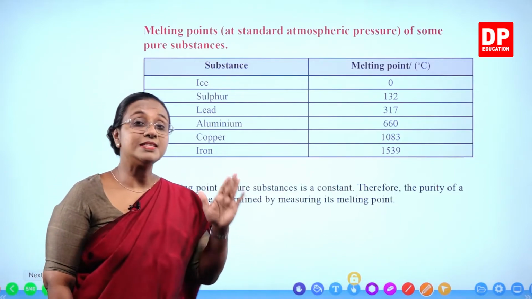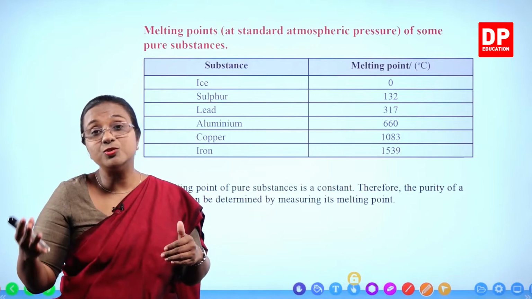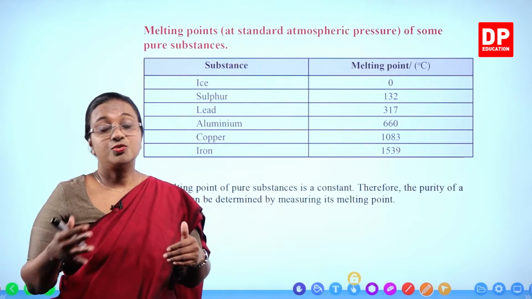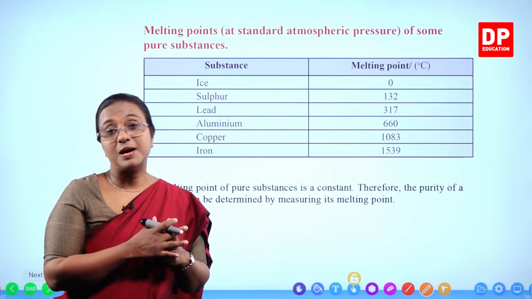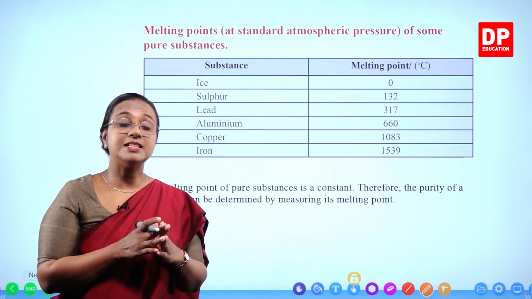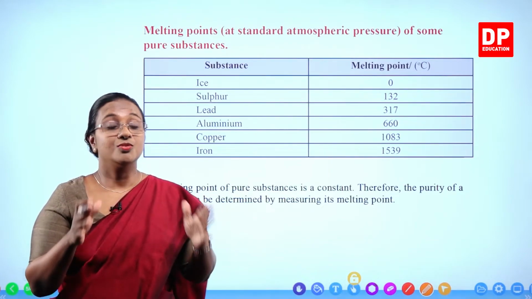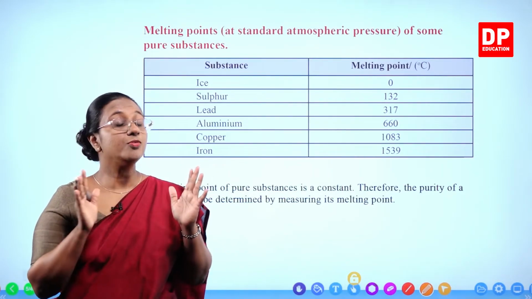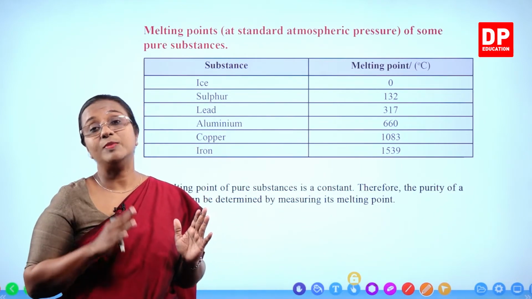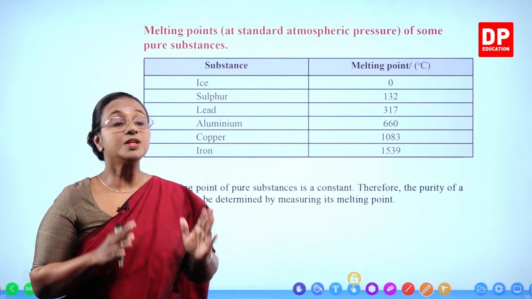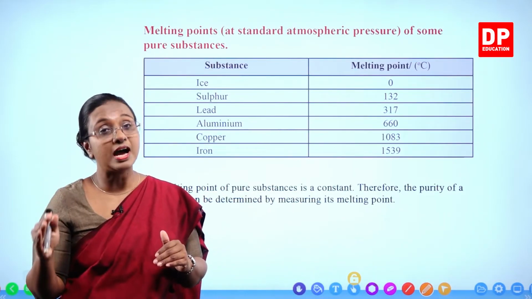We always say the solid first because solid is the one that is going to melt. If water is going to freeze, it will become ice. That also happens at the same temperature, but there we say freezing point. So when we say melting point, you have to remember, students, it is the solid that is going to become the liquid. You always have to say melting point of ice.